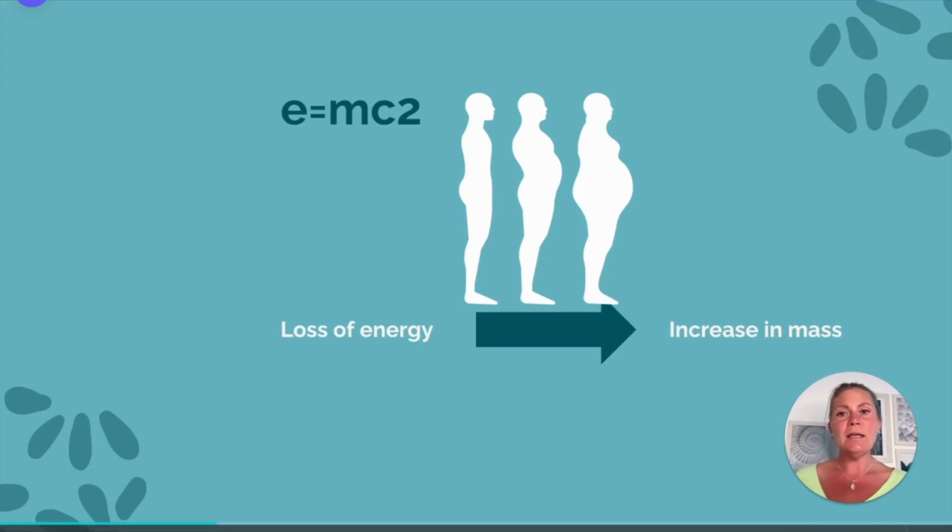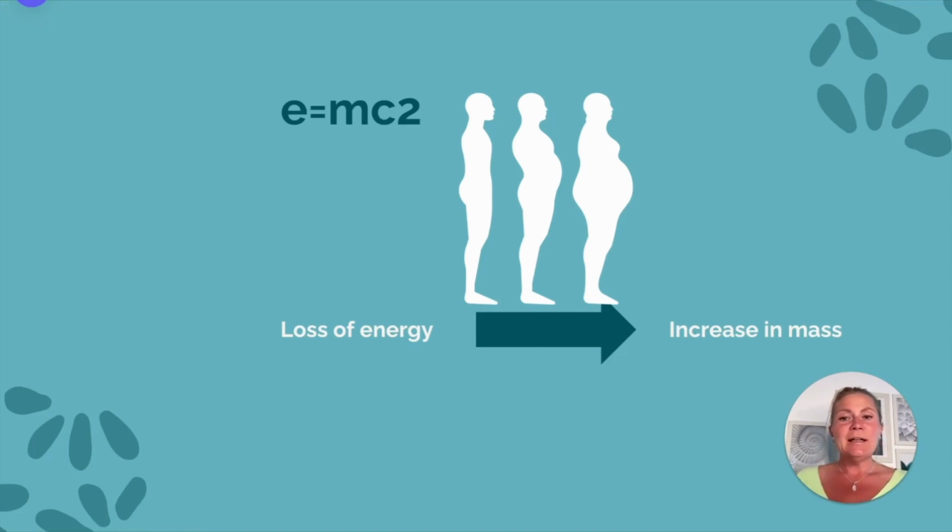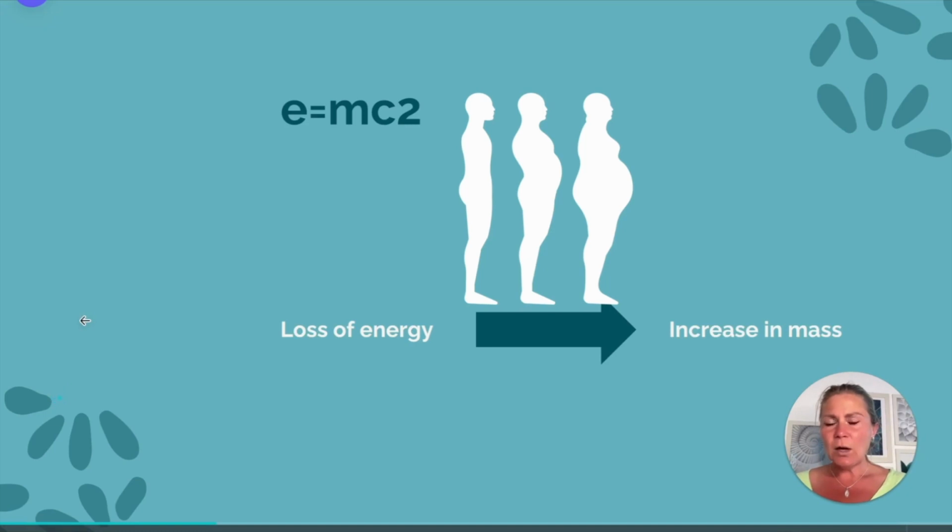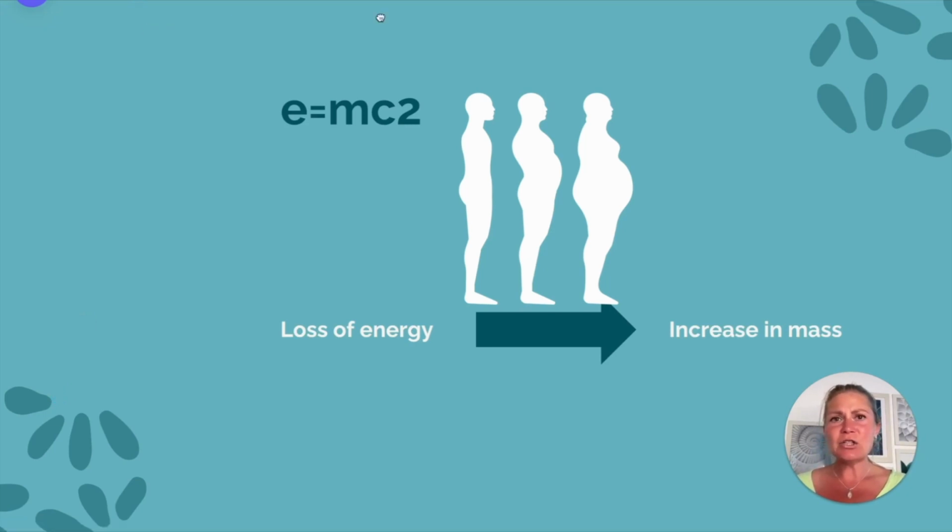And so E equals mc squared. Loss of energy leads to an increase in mass. So when we gain weight, it means that we are losing energy. So if we want to reverse that process, we want to increase our energy and make our body be able to contain that energy. So what deuterium does is it makes your energy production go down.